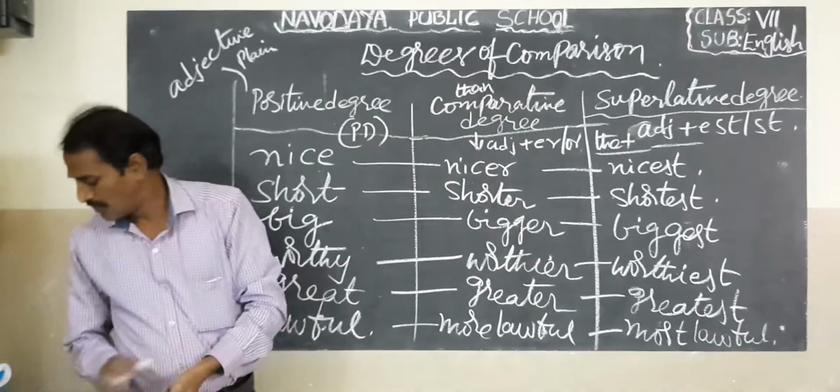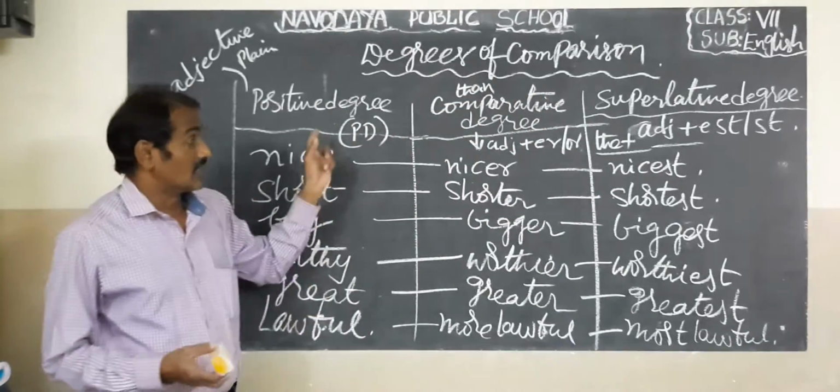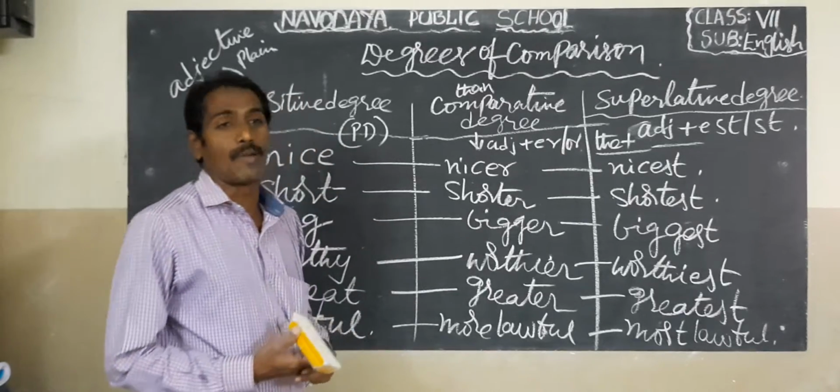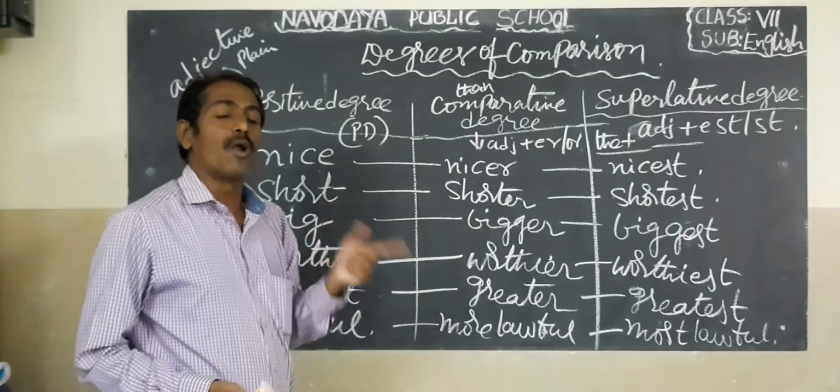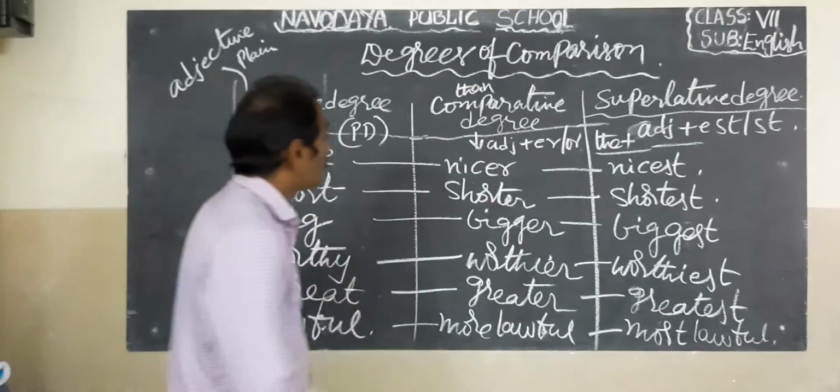Okay, children, let us see interchange of degrees of comparison. I am going to give an example of how a sentence should be changed from one degree to another.